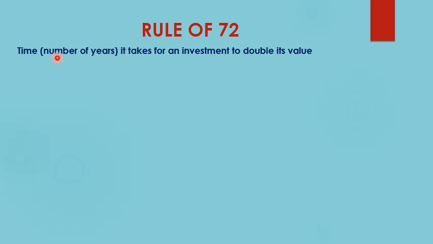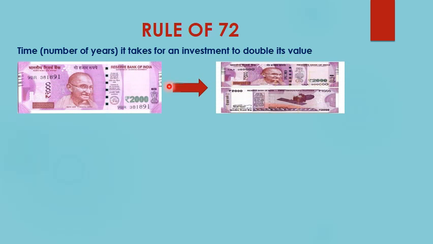Now let's understand what is rule of 72. It says that rule of 72 means it is the time in number of years it takes for an investment to double its value. That is, suppose if I have rupees 2000 today, rule of 72 says what? Using this rule of 72, I can calculate the time in number of years which it takes for this rupees 2000 to become 4000. That is the time which is taken for an investment to double its value.